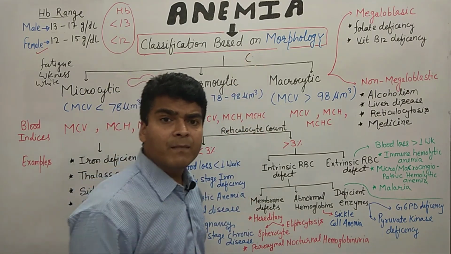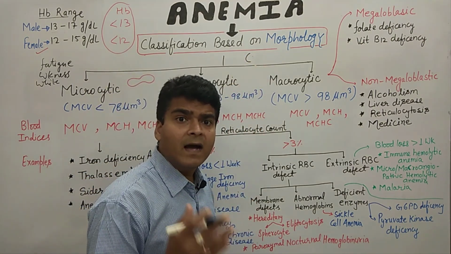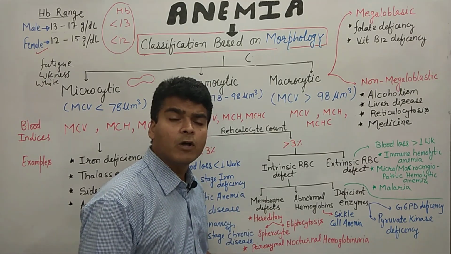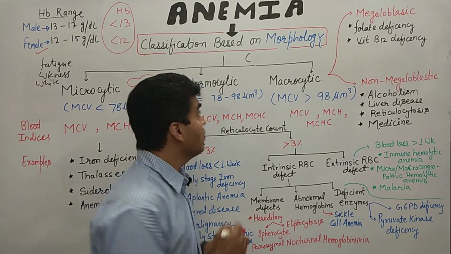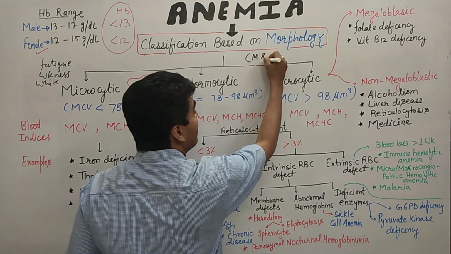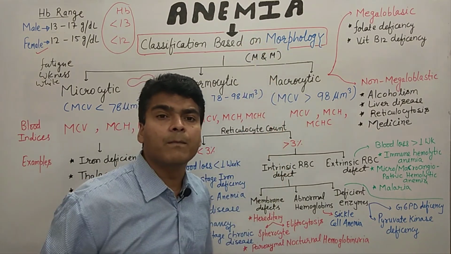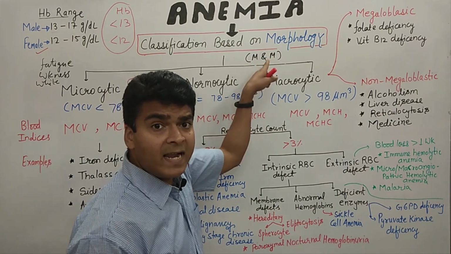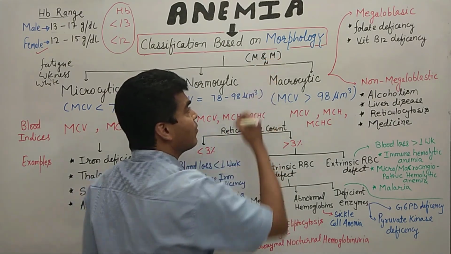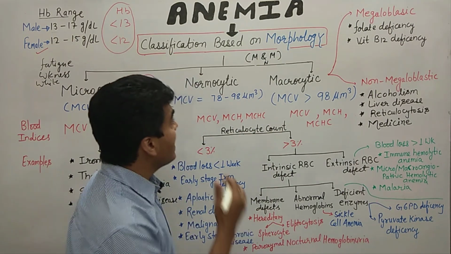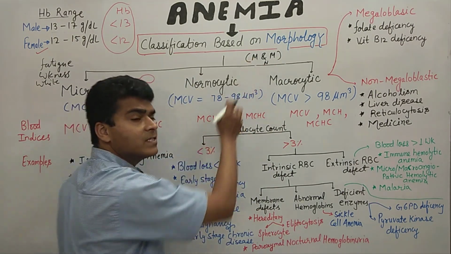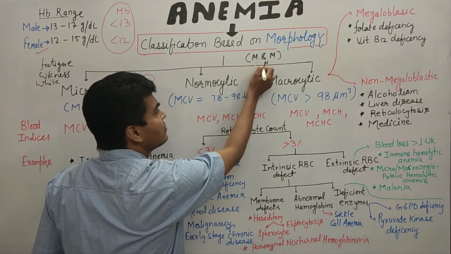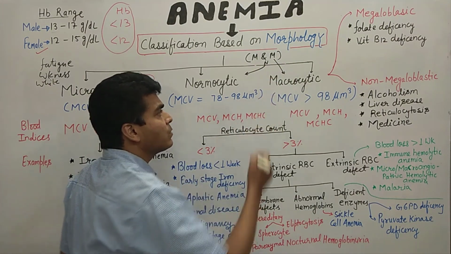Generally we remember M&M, Mahindra and Mahindra. आपको पता है हमारी इंडिया में एक बहुत बड़ी व्हीकल कंपनी है M&M. यहाँ पर जो and है उसको हम N से भी बोल सकते हैं। So first M means microcytic anemia, then N means normocytic anemia, and then third M is macrocytic anemia.